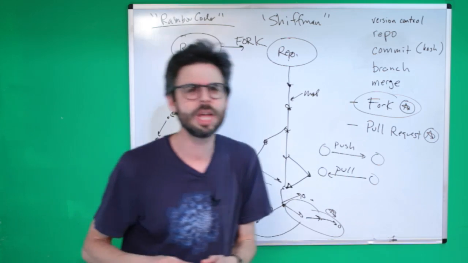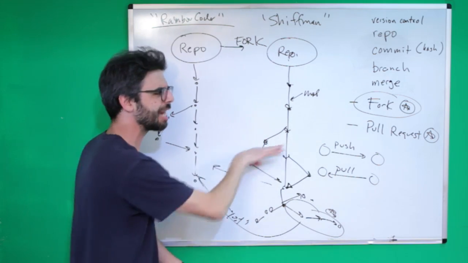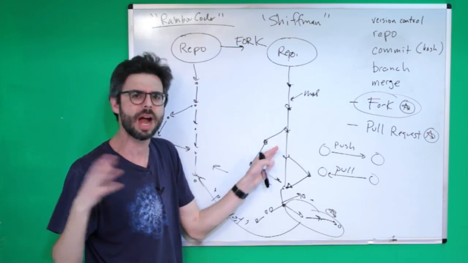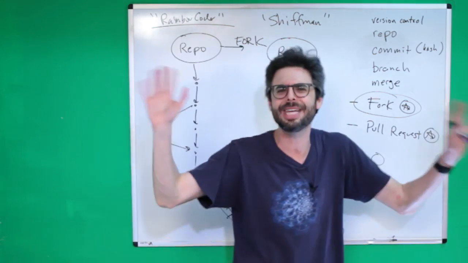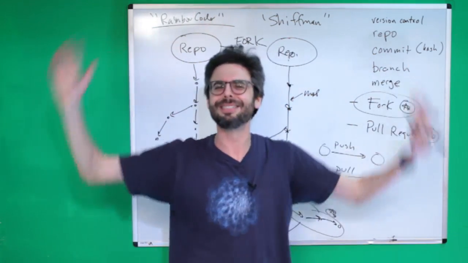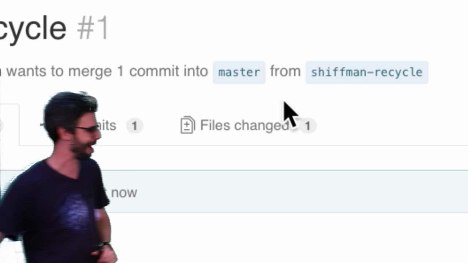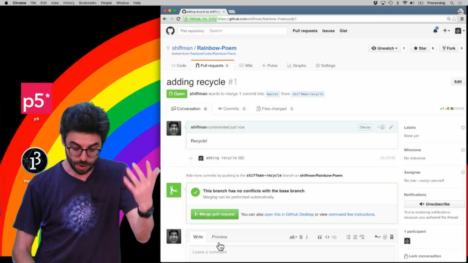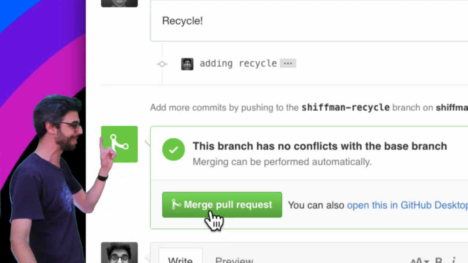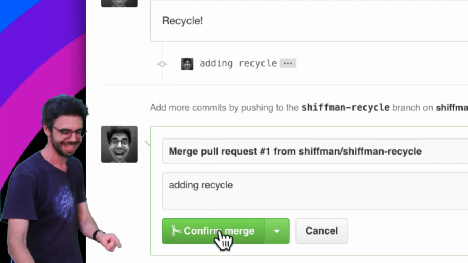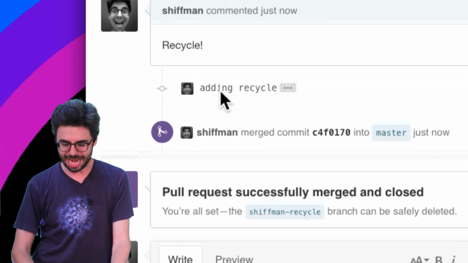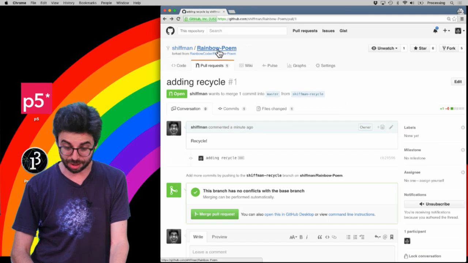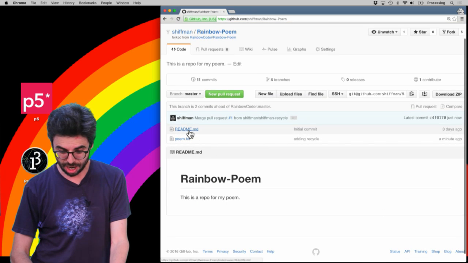Actually, let me go backwards, and I'm not going to do this extra step of the extra branch. I'm just going to edit master directly and then do a pull request from there, which might be a little bit simpler. And somebody on the internet is probably going to yell at me that I'm doing things incorrectly, and then I'll make another video to correct that. Okay, so actually, no. But what I'm actually going to do, even though I said something different, is click Merge Pull Request and confirm merge. And so now you can see my particular version of the repository.